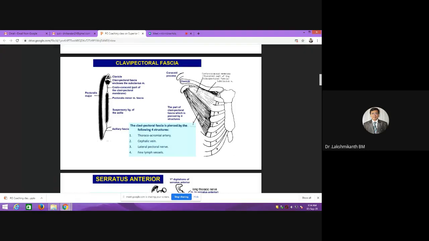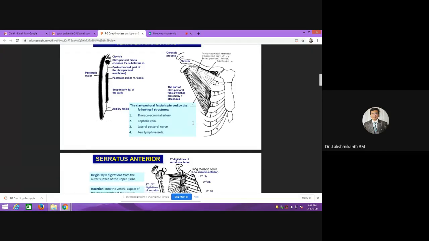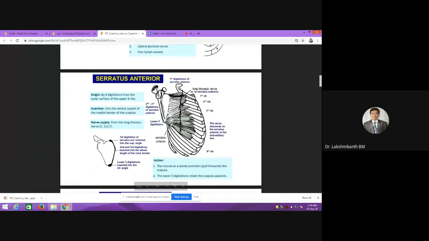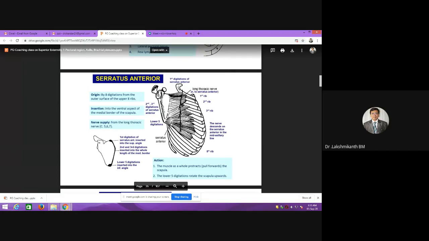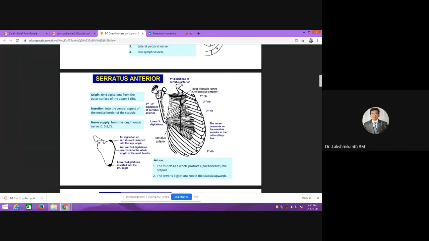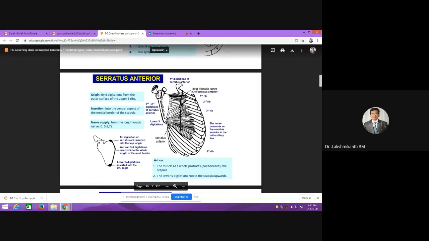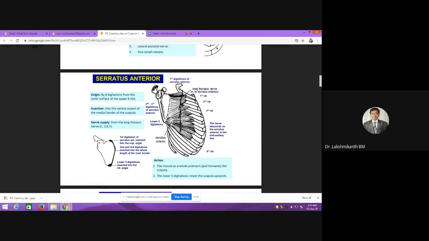Okay, understood? Okay. So the next muscle is the serratus anterior. This muscle is also called the boxer's muscle. It will have 8 digitations. These 8 digitations arise from the outer surface of the upper 8 ribs, and the insertion will be towards the medial border of the scapula, on the ventral aspect of the medial border of the